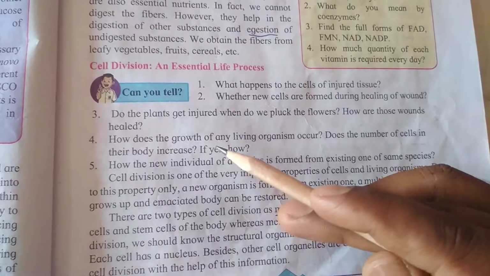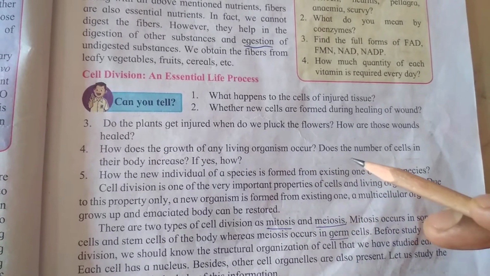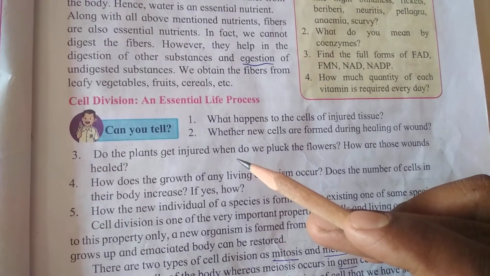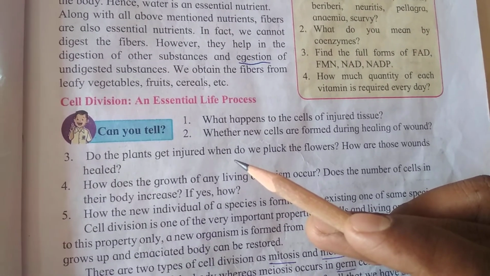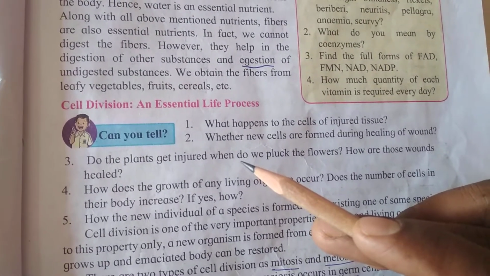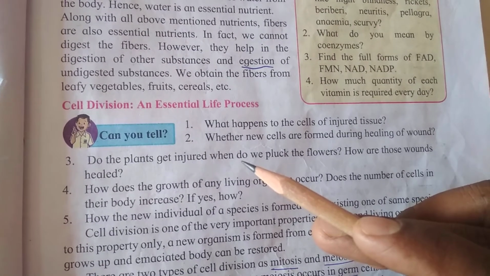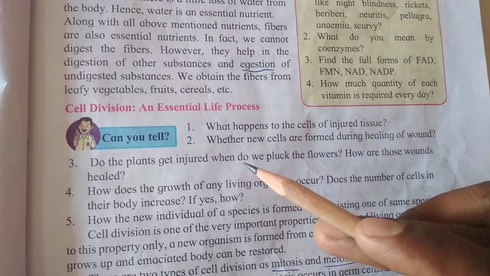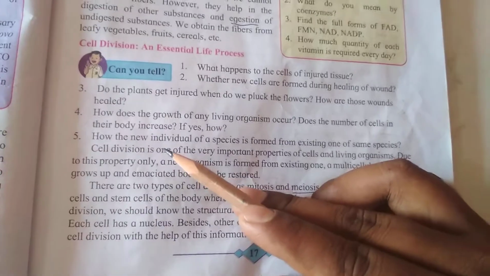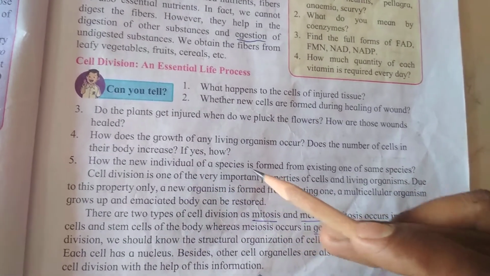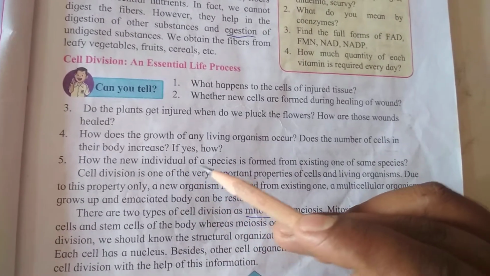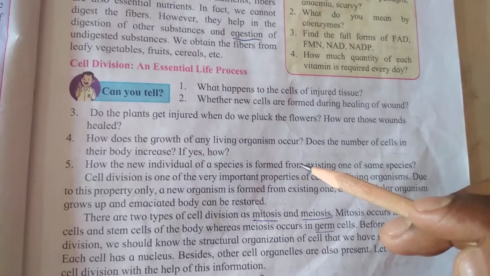Fourth one is, how does the growth of any living organism occur? Does the number of cells in their body increase? If yes, how? The growth of any living organism occurs by mitosis cell division. In mitosis, the number of cells increases as every cell divides into two cells. In this way, the number of cells in their body increases and this causes their growth. Fifth question is, how is a new individual of a species formed from an existing one of the same species? New individuals of a species are formed through reproduction.